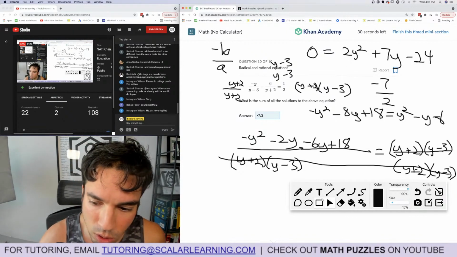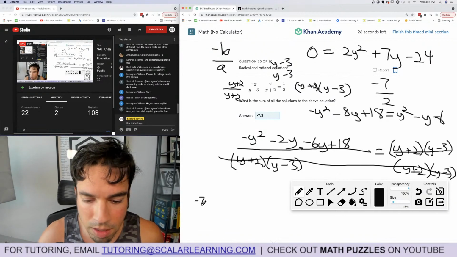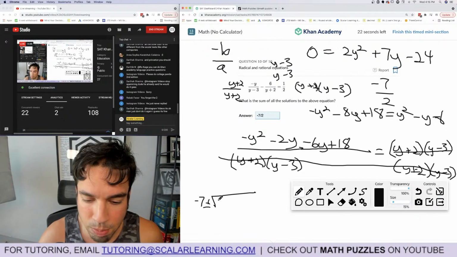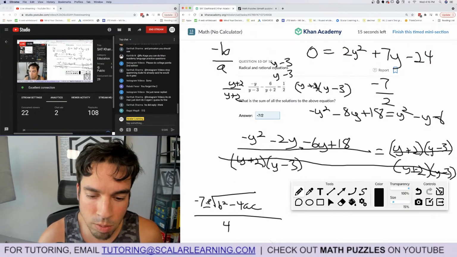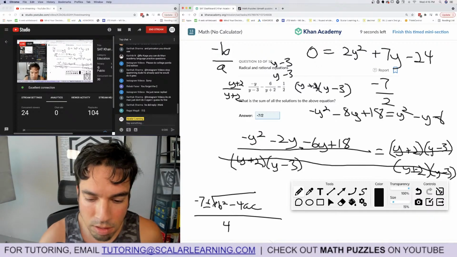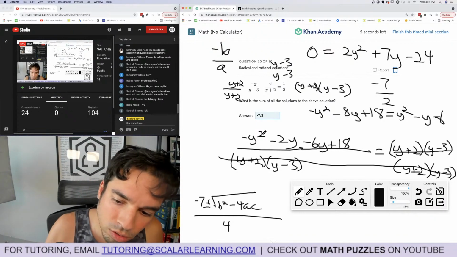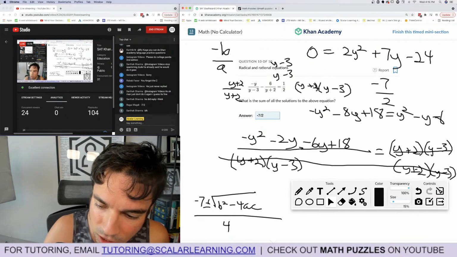And then if I did the quadratic super fast, this is a shortcut, you don't need it. Negative b plus or minus square root of b squared minus 4ac, so it's irrelevant, so this part goes away, over 2a, which is 4. But it's basically this doubled, essentially. So it is negative 7 over 2. As long as I didn't make a mistake, I think it's in some simplification, we're good.